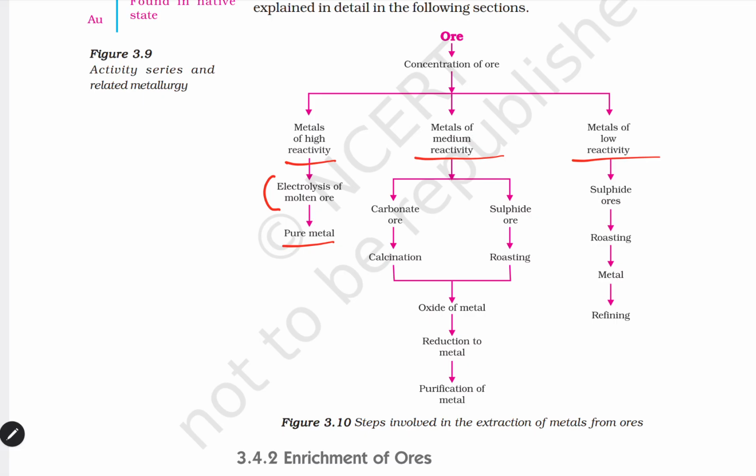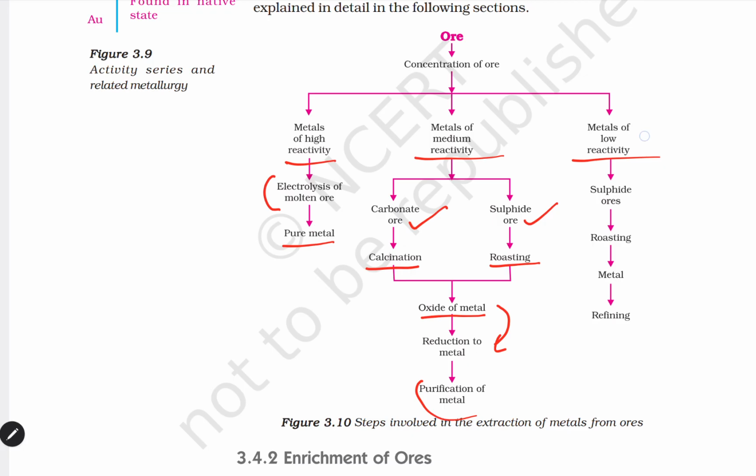Coming to metals of medium reactivity, here two types are there: carbonate ores and sulfide ores. If it is a carbonate type of ore, you will go for the calcination process. If it is a sulfide type of ore, you will go to the roasting process. After calcination or roasting, you will get the oxide of that particular metal. After that, you get the metal from the oxide form, so reduction to metal, and then again you go for the purification process.